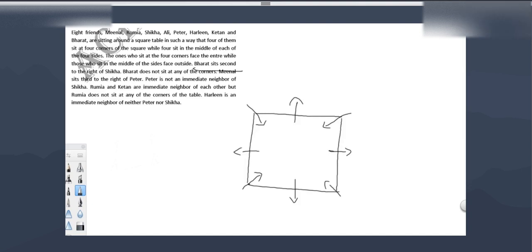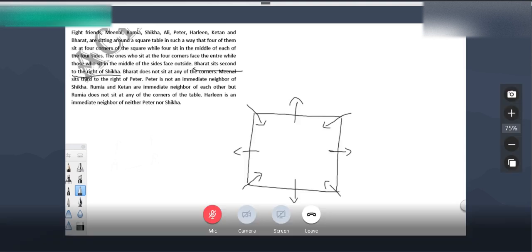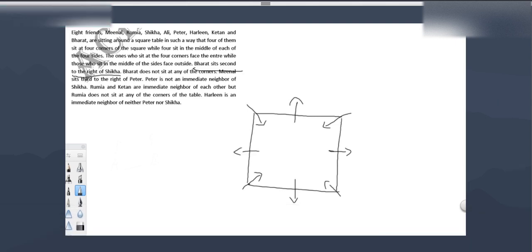Bharat sits second to the right of Shika. Bharat does not sit at any of the corners. So Bharat does not sit at any of the corners means Bharat sits in the middle of the side. When Bharat sits in the middle of the side, the second person from Bharat can be either here or here. Right? The second person from Bharat will be facing the same direction as Bharat.